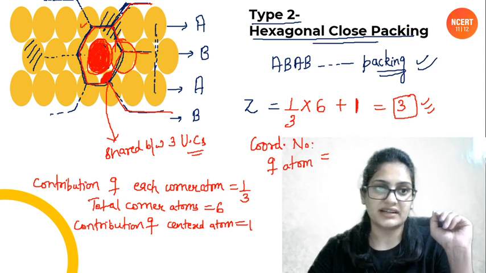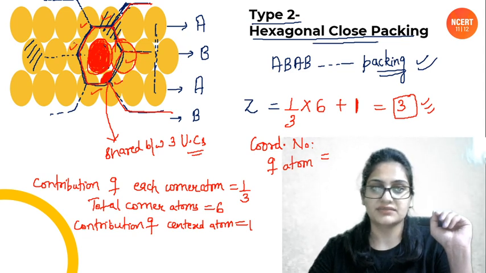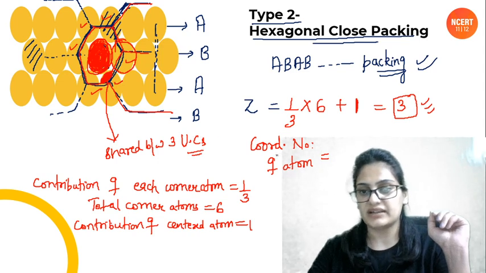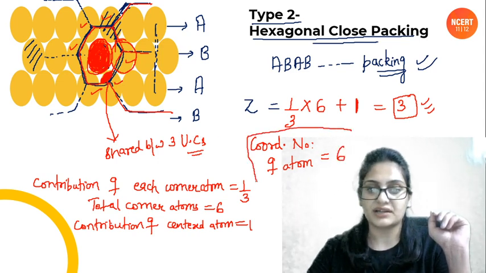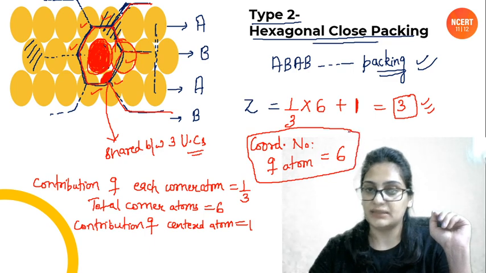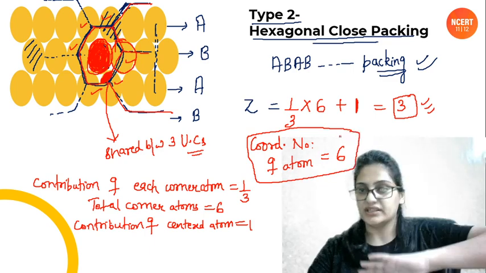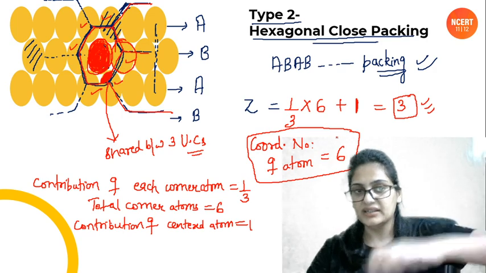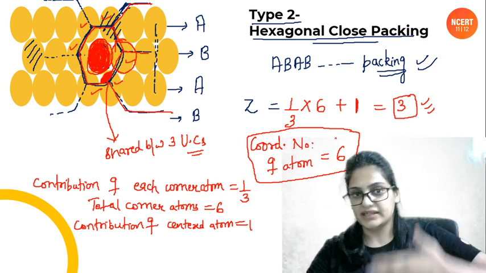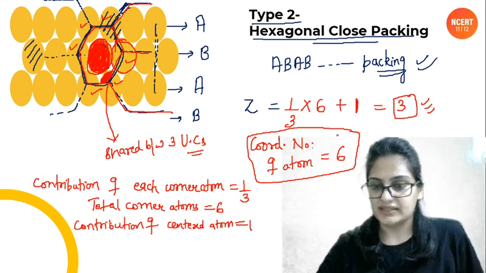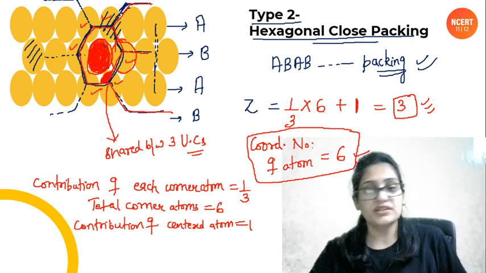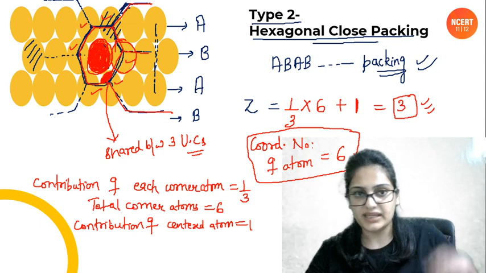It is touching this atom, this atom, this atom, this atom, this atom, and this atom. ठीक है, so coordination number of each atom would be how much? 6, because each atom is in contact with the 6 atoms in the same layer, in the 2-dimensional layer, not the AB wali layer, in the complete planar layer that we are looking at. ठीक है, so coordination number would be 6. Okay, clear, people?